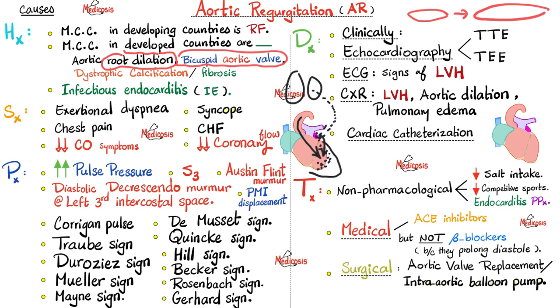Next, pharmacological management. ACE inhibitors. Why? Because they reduce the afterload. We can try vasodilators like nitroprusside in acute aortic regurgitation. And if there is pulmonary edema, give diuretics.